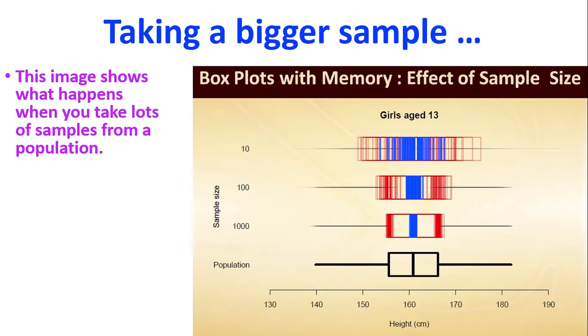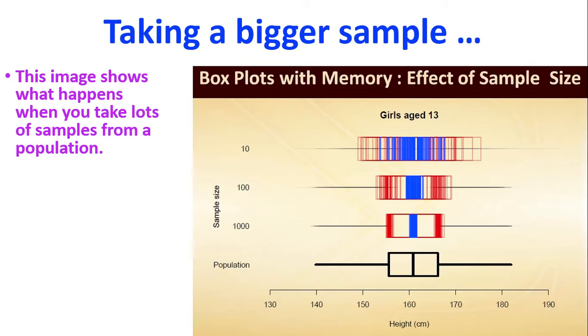Now let's go on to what happens to a confidence interval if I take a bigger sample. I've got an image here, and on the left hand side of the picture I've got my sample size: a sample size of 10, a sample size of 100, and a sample size of 1,000. Down the bottom we've got our population. This here is the actual population, and there's the true population median. We usually don't know the population median.